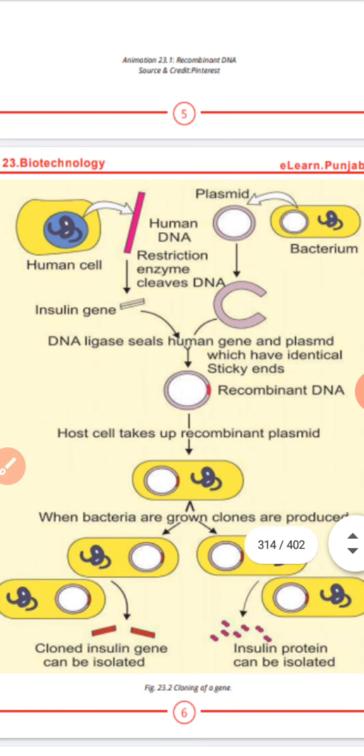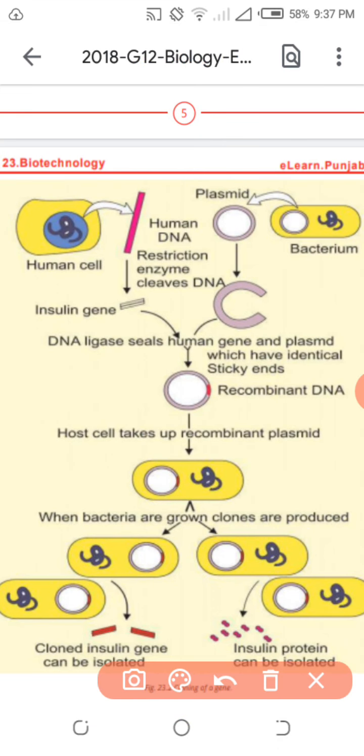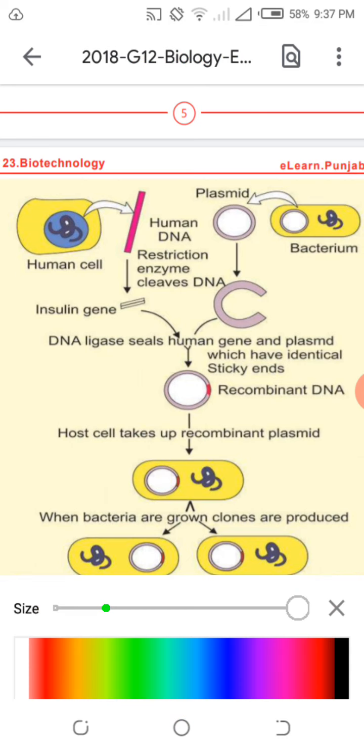I discussed several times in the classroom that the plasmid in the bacteria is used as a vector. You can understand that the plasmid is very important if you want genetic engineering, and plasmid is used for the human genome project, because plasmid is first of all removed from the bacteria. This is the useless DNA, therefore we can use it as a vector. It will not affect the metabolic activity of the bacteria, and you will remove the important gene, which is the gene of interest. Gene of interest means you want to form any product.